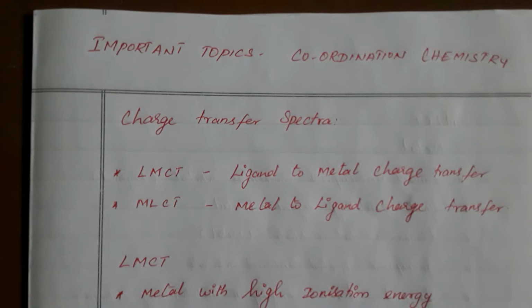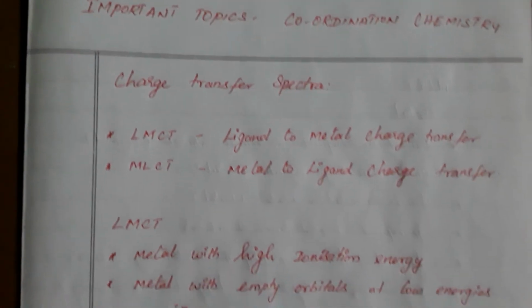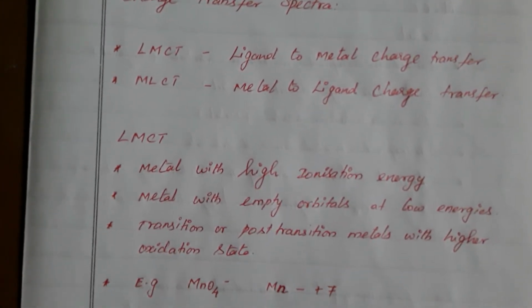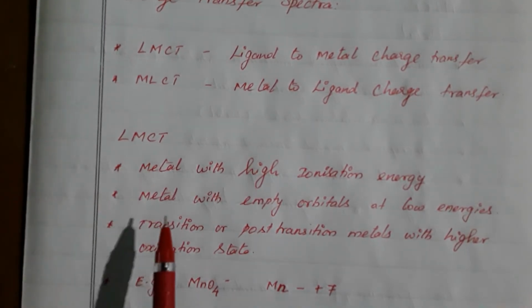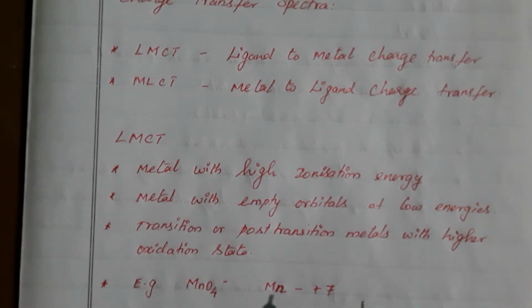Apart from these two, we also have ligand to ligand as well as metal to metal charge transfer possible. But here we are going to see only ligand to metal and metal to ligand charge transfer. First we see ligand to metal charge transfer spectra. These are all the conditions for the metal.